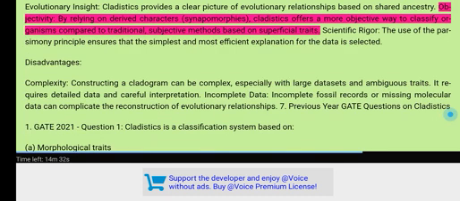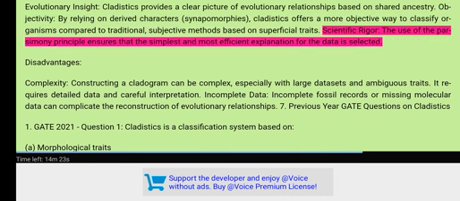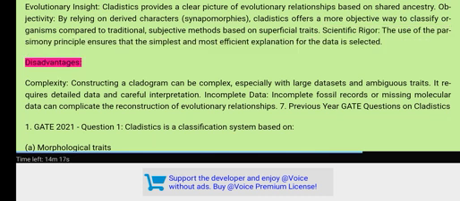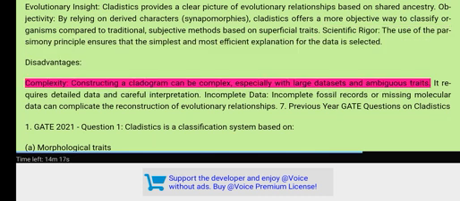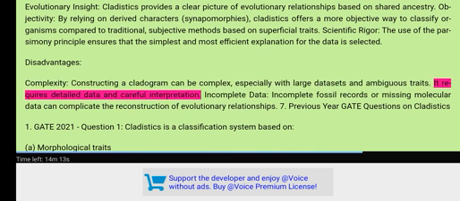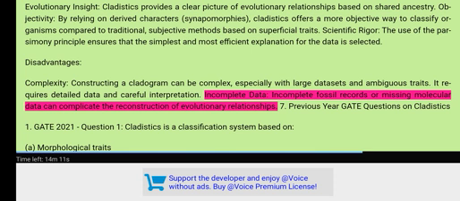Objectivity. By relying on derived characters, synapomorphies, cladistics offers a more objective way to classify organisms compared to traditional, subjective methods based on superficial traits. Scientific rigor. The use of the parsimony principle ensures that the simplest and most efficient explanation for the data is selected. Disadvantages. Complexity. Constructing a cladogram can be complex, especially with large datasets and ambiguous traits. It requires detailed data and careful interpretation. Incomplete data. Incomplete fossil records or missing molecular data can complicate the reconstruction of evolutionary relationships.